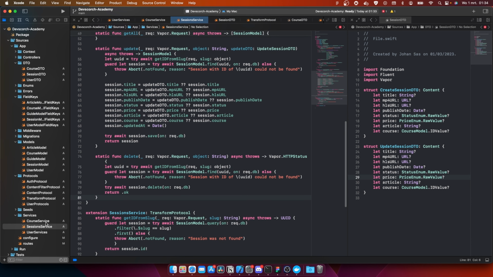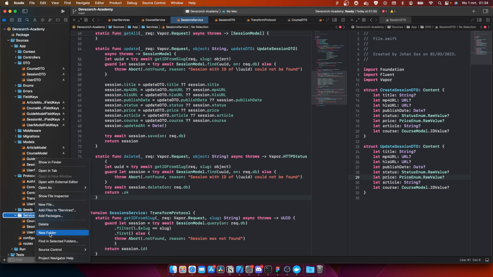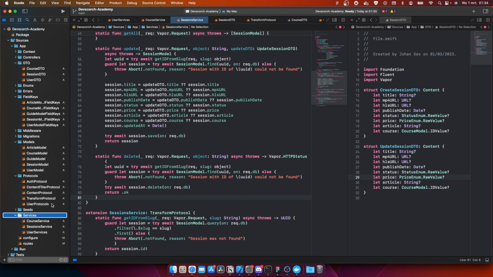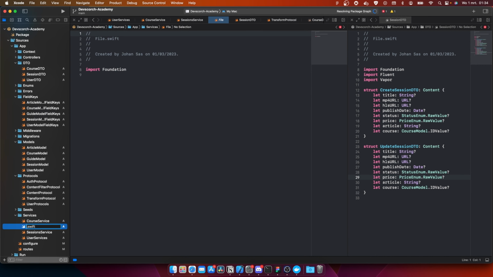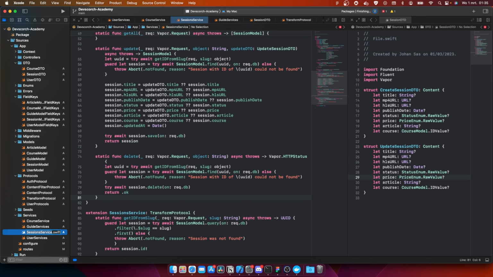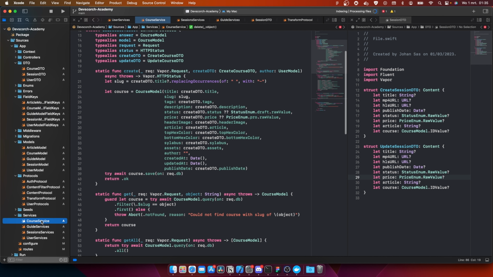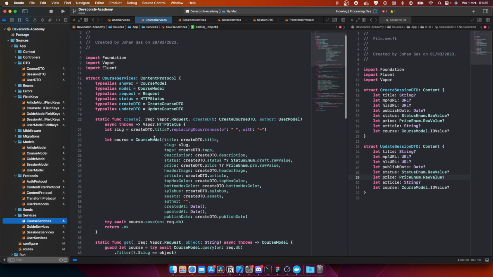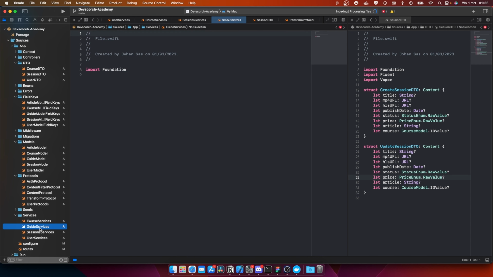So now we have the core service, session as a user service. Let's create another one. Let's create the guide service. Okay. Then we do guide service. Let's actually change the name of this to guide services as well, so that everything looks the same. Just like this. Okay. So then we go to guide service.